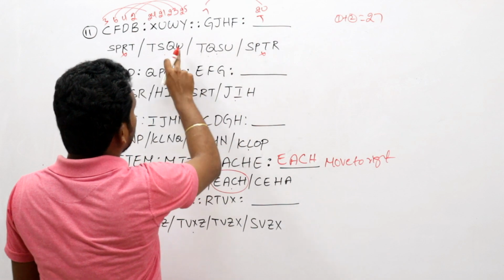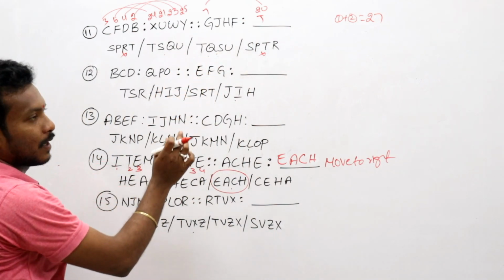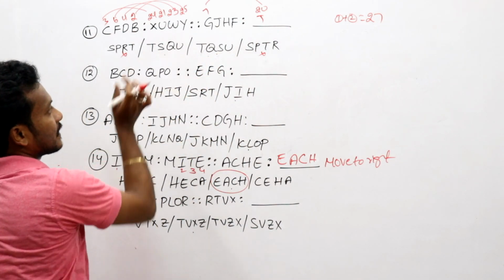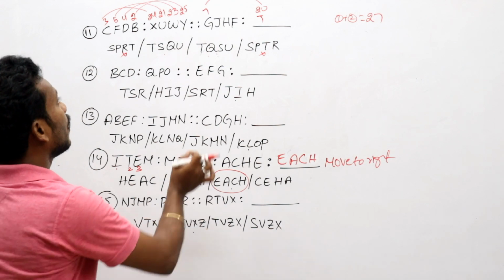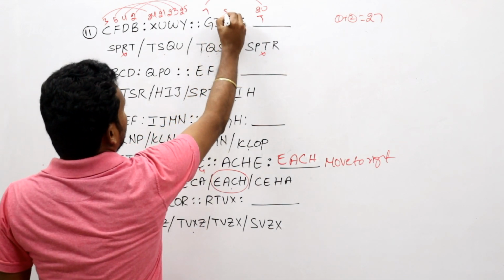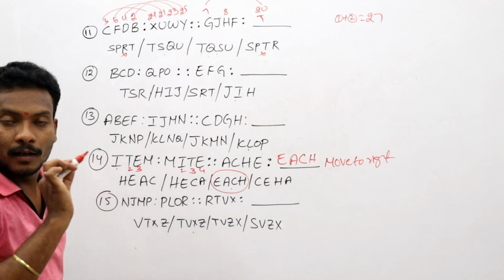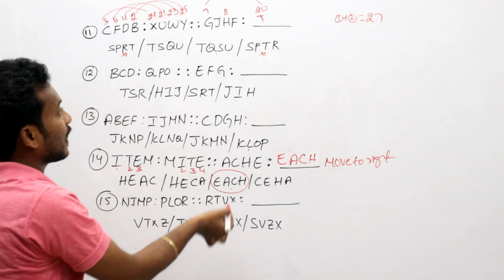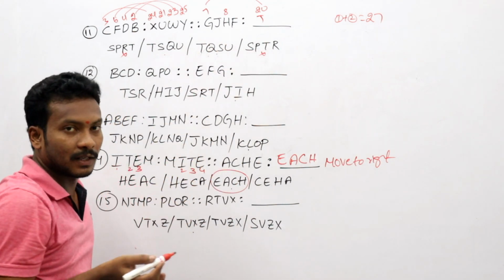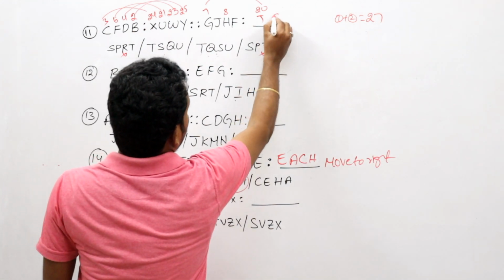Okay, I am taking the last letters, which are the same. Already U and U. Now the difference is S and Q. S and Q. What is the letter H? This is 8. Now which number is needed on that side? 19. What is the 19th one? That is an S.